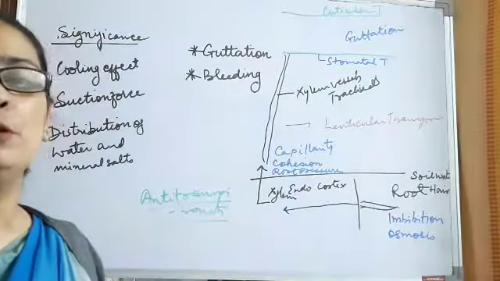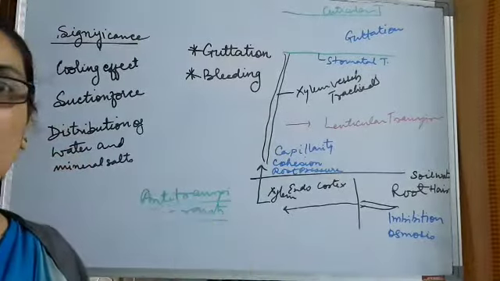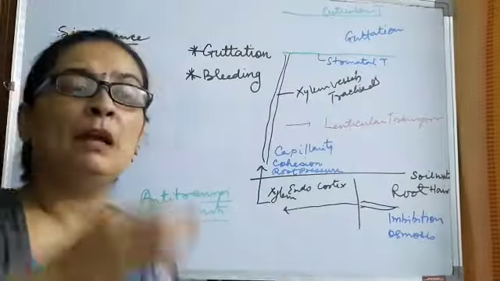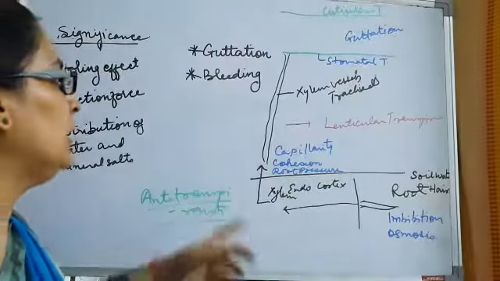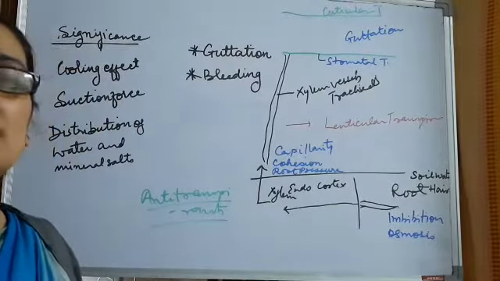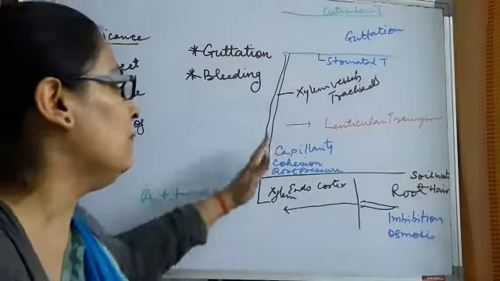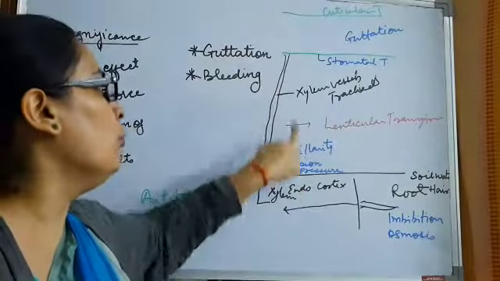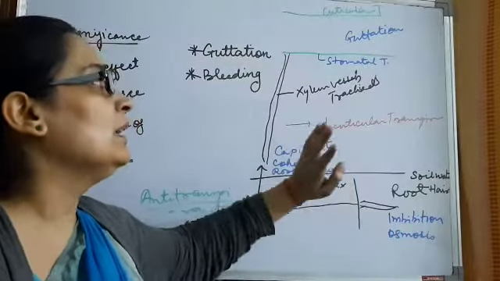This cohesive force results in the capillarity action. I gave you the example: if you dip a corner of any cloth hung on a tap and leave it for some time, you'll see that because of this property of water molecules, cohesive force, they can move up to a certain distance. Xylem vessels are narrow vessels, so water can easily move up in them. That is because of these things.